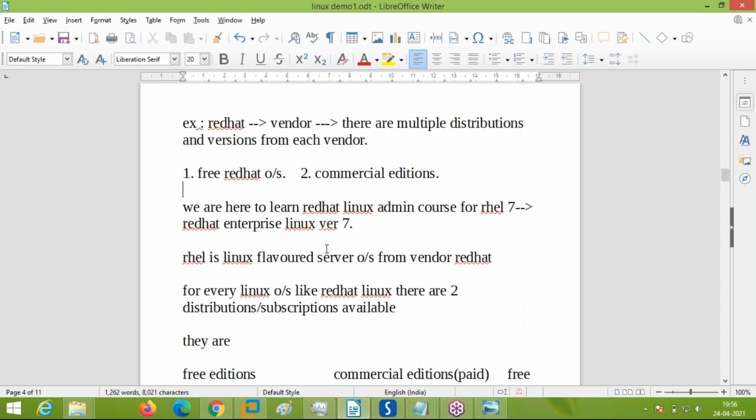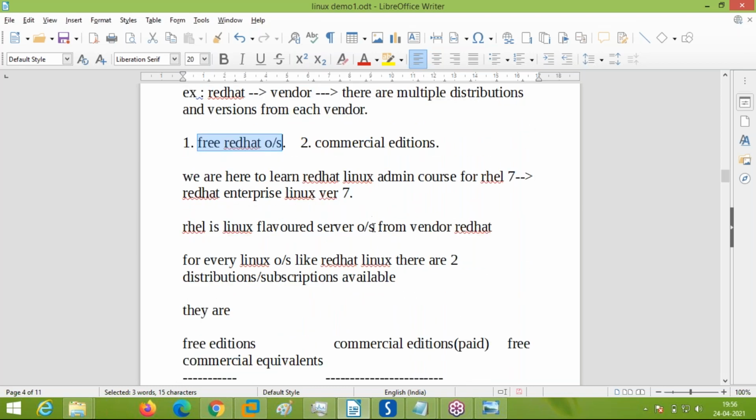What is the difference between a free Red Hat Linux and a commercial edition of Red Hat Linux? Whenever they are creating a new application or modifying any of the current applications, they will first release it in the format of free Red Hat. Means they will release it as part of the free Red Hat operating system. This operating system is distributed to different people. After that, it is debugged and made proper, and then released as part of commercial editions.